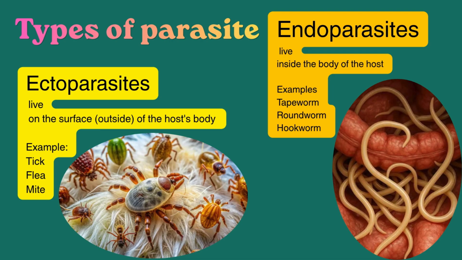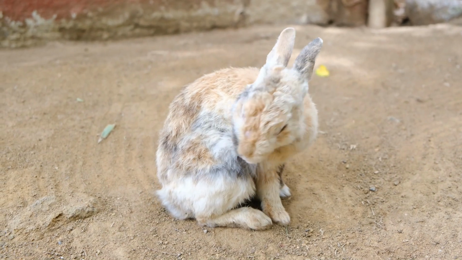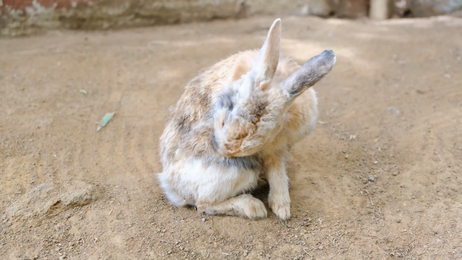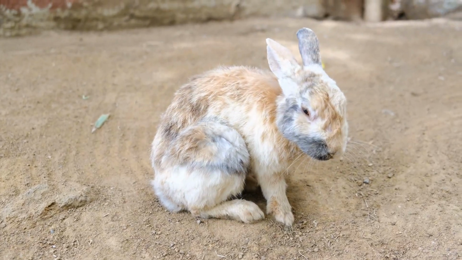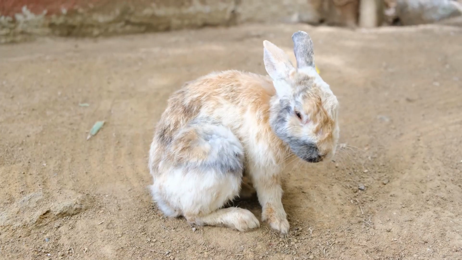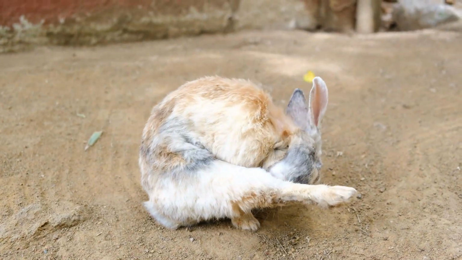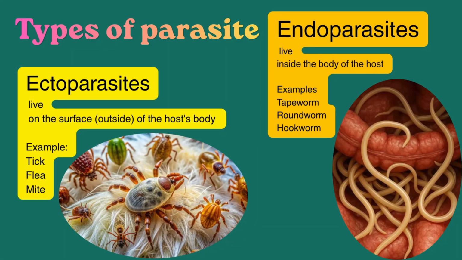The ectoparasites are the parasites which live on the external part of the host. So we have examples like ticks, fleas, lice, mites, and also bed bugs. So those are the parasites. Remember the examples. Also remember we have the two types of this.